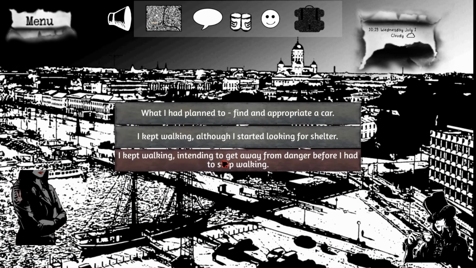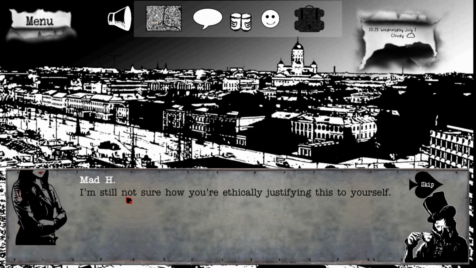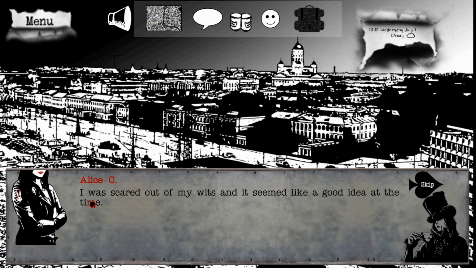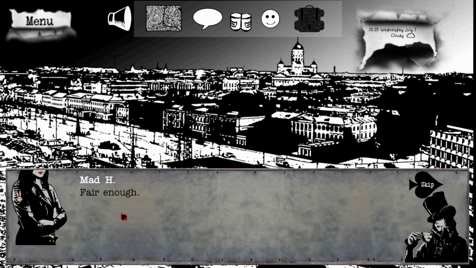What did you do? Let's see here. What I had planned: find an appropriate car. I kept walking, although I started looking for shelter, intending to get away from danger before I stopped walking. Continue our plan. I'm still not sure how you ethically justify this to yourself. I don't know either. I was scared out of my wits and it seemed like a good idea at the time.